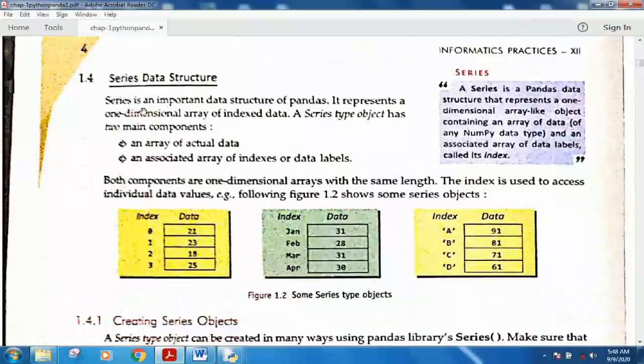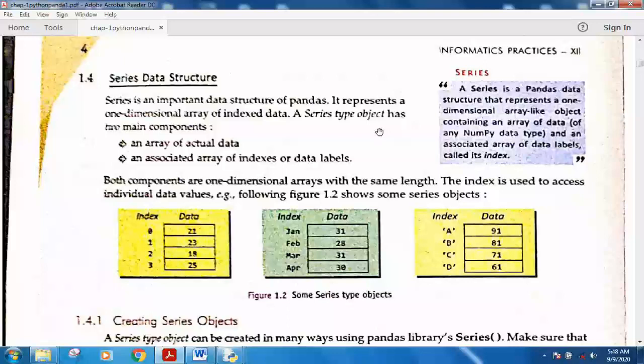Now I am starting the data structure. A data structure is what? Data structure is an important data. Now I am starting the series data structure.